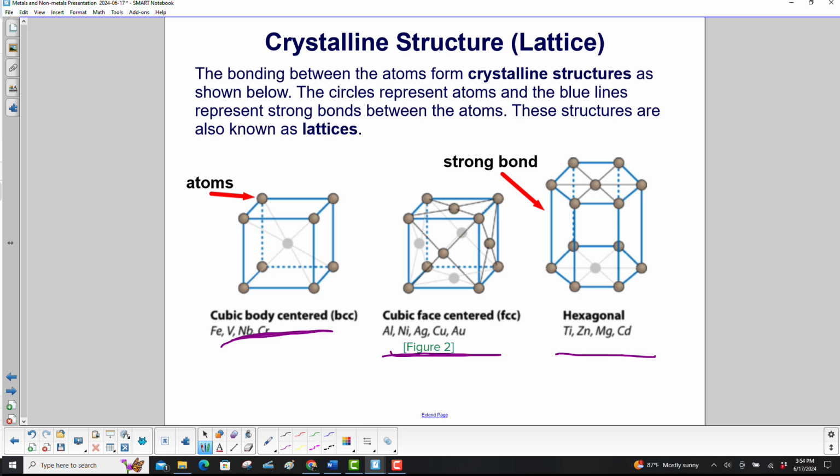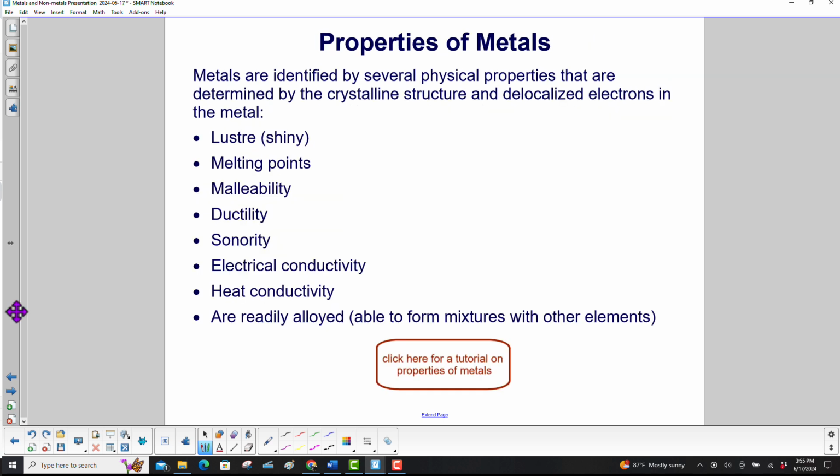You don't have to memorize them, but hopefully you can see the patterns where the atoms are held together with very strong bonds between each other. The circles represent the atoms, and the blue lines represent strong bonds between the atoms. These structures are also known as lattices. Metals are identified by several physical properties that are determined by the crystalline structure and delocalized electrons in the metal.